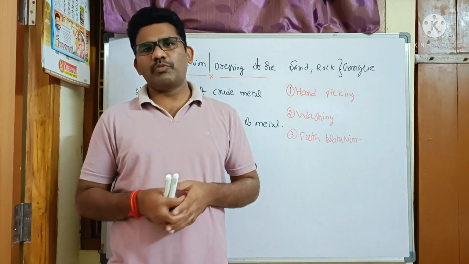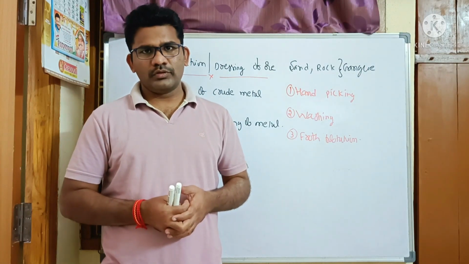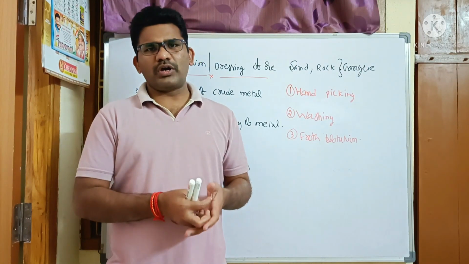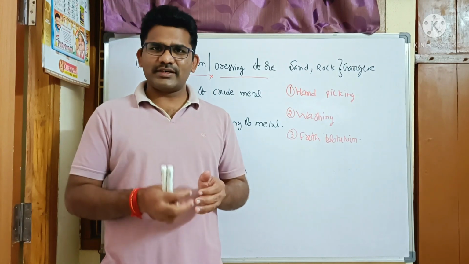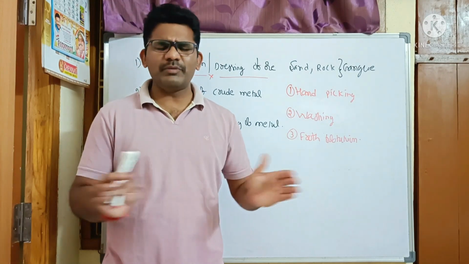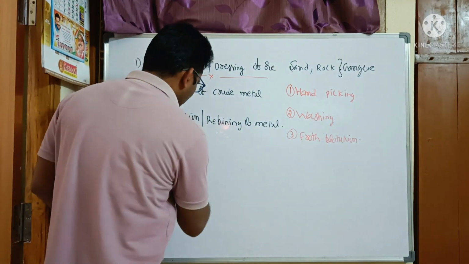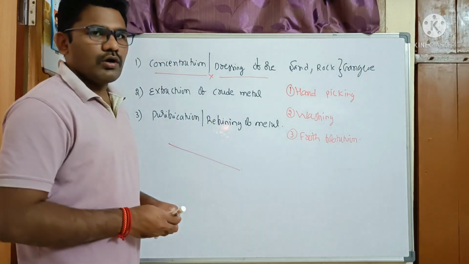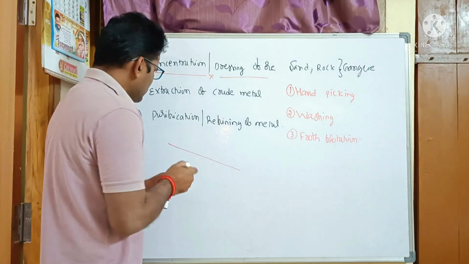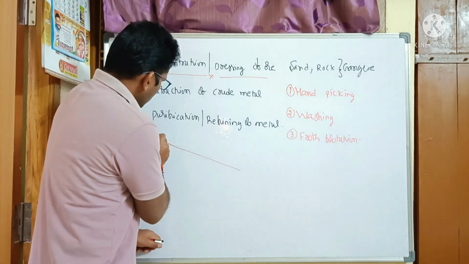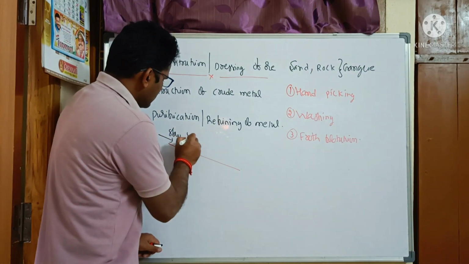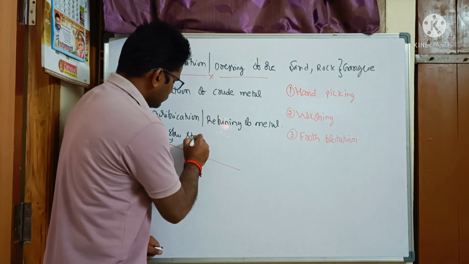Next, let us try to understand washing. In order to do this process of washing, first the ore is finely powdered and this is taken on a sloping surface like this. From the top, we are going to send a slow stream of water.